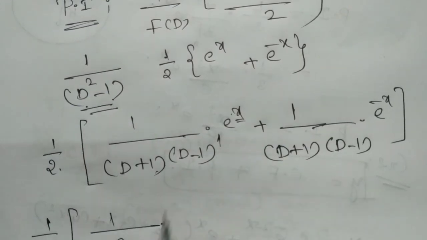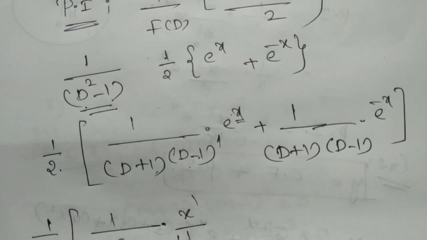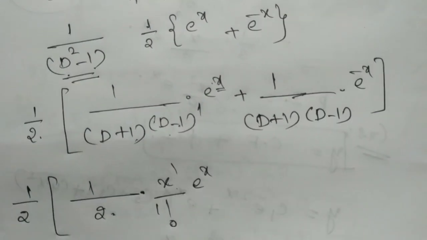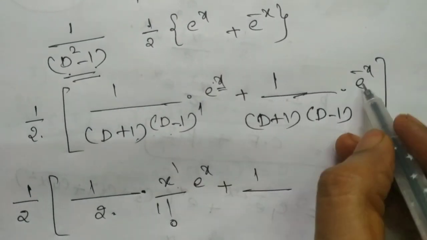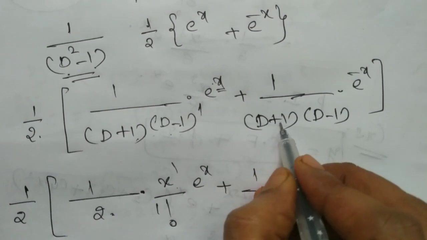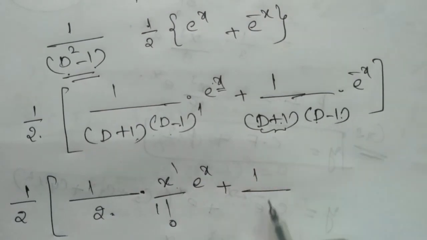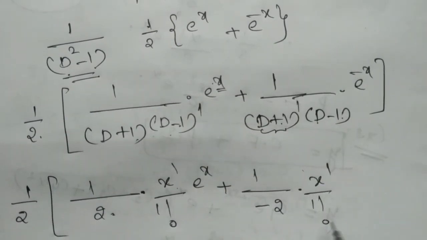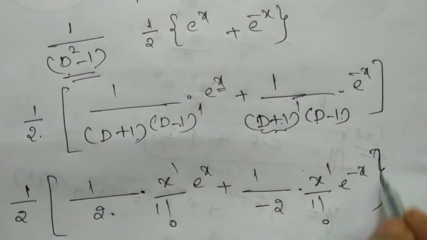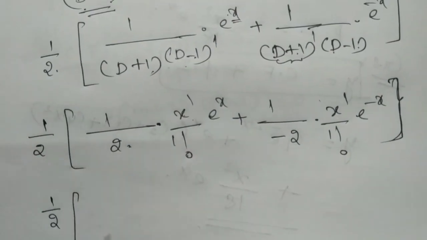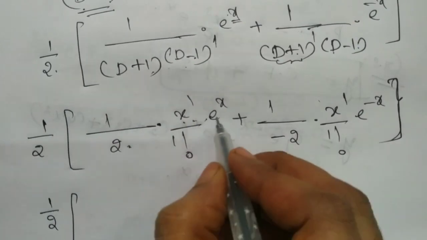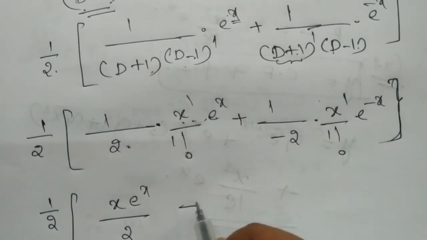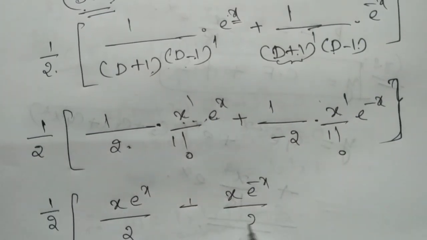So what is the formula? x power k by k factorial. So that is x power 1 by 1 factorial into e power x. So plus, next one, e power minus x. So minus 1 plus 1 is 0. So here minus 1 minus 1 is minus 2, and this power is 1. So x power 1 by 1 factorial into e power minus x. So 1 by 2 of x e power x, so x e power x by 2, minus here also x e power x by 2.